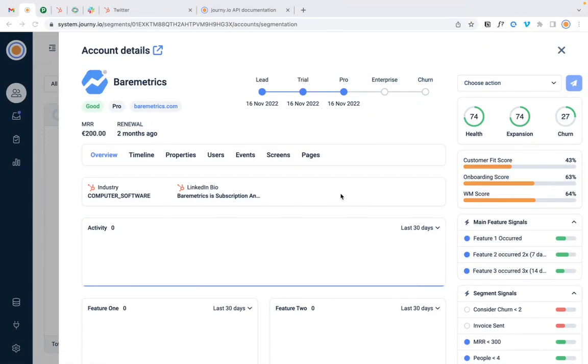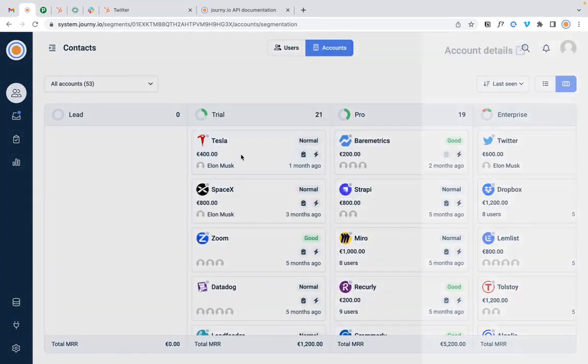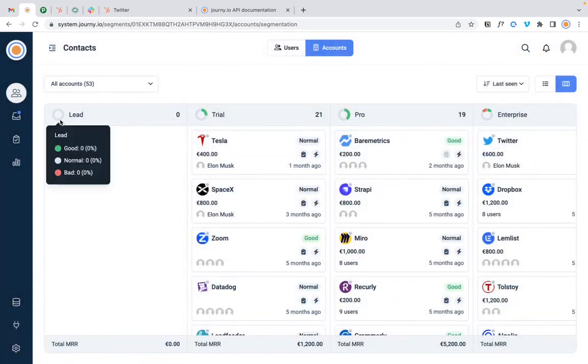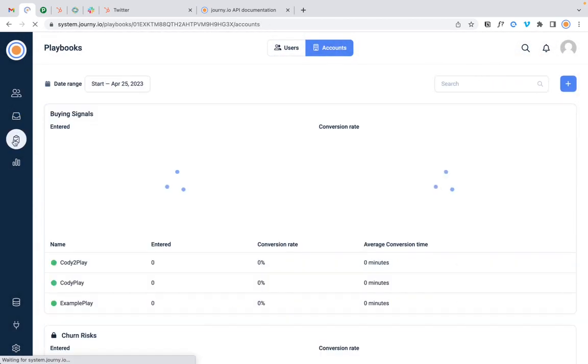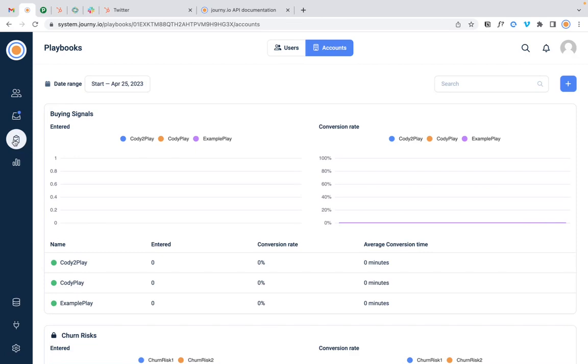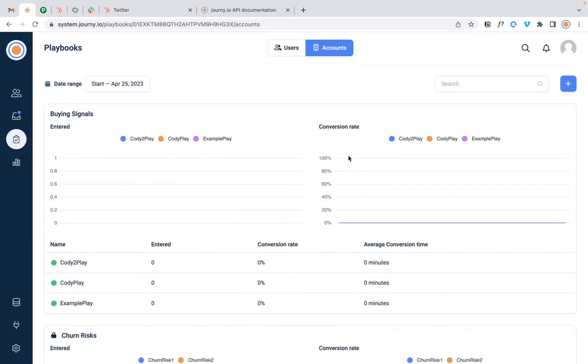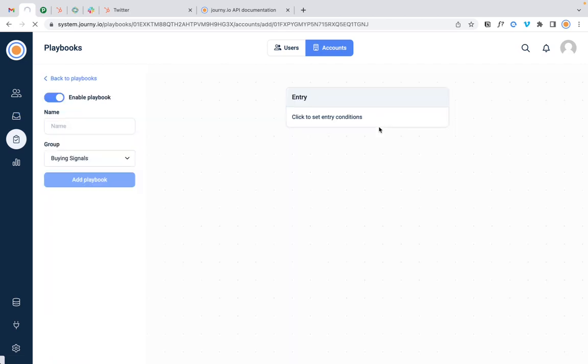Okay, so now that we know which accounts are most likely going to churn, to expand, to convert, and so forth, let's start engaging with them. And so, therefore, we've created playbooks. Basically, what you do is you create playbooks and you can compare them against each other to see what the best conversion rate is. So let's start a playbook here.